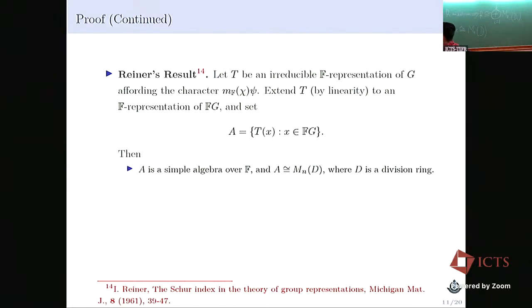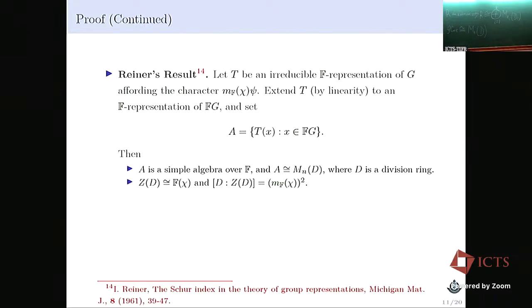and from the Wedderburn-Artin theorem it will be isomorphic to M_n(D). Rayner proves some properties about D. Here ZD is isomorphic to F(chi), and the dimension of D over ZD is the square of the Schur index of chi over F.